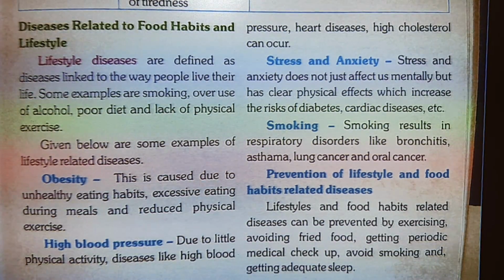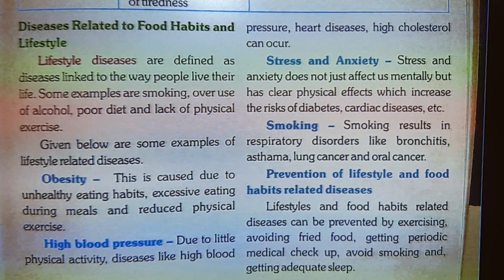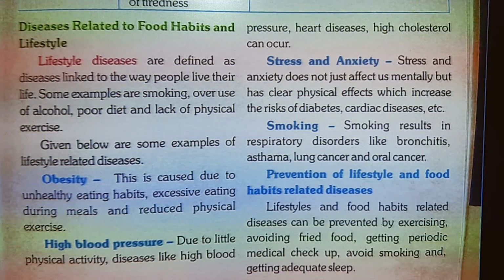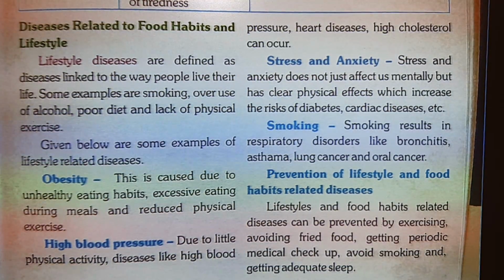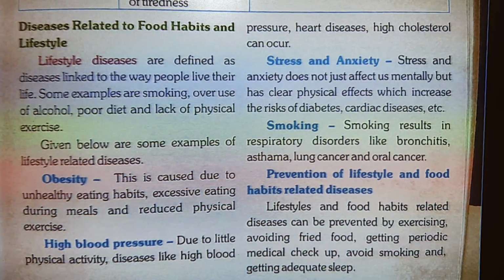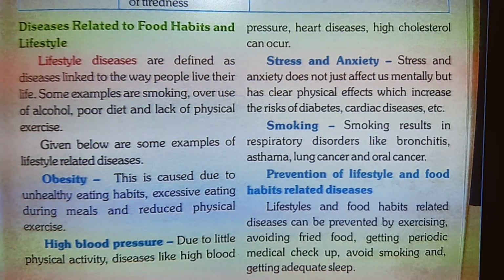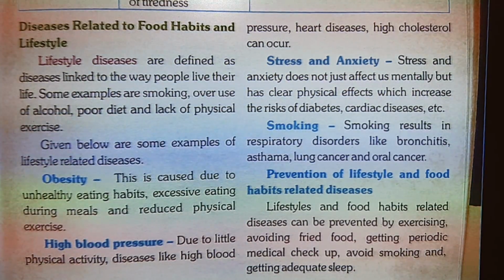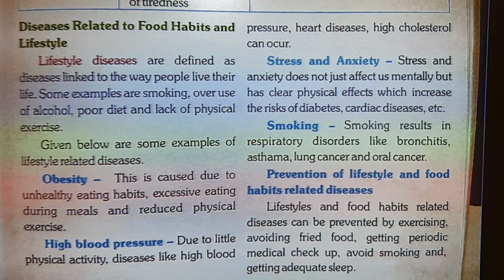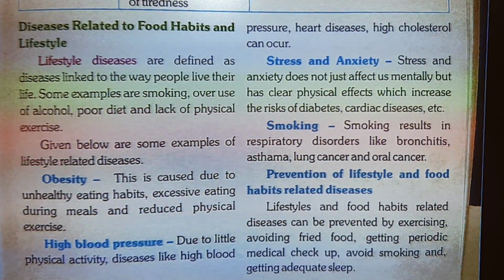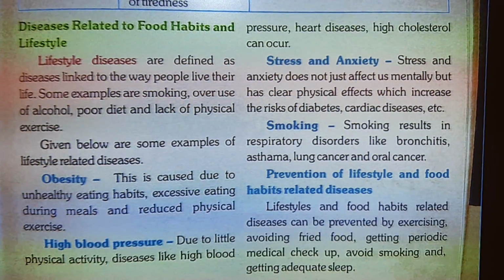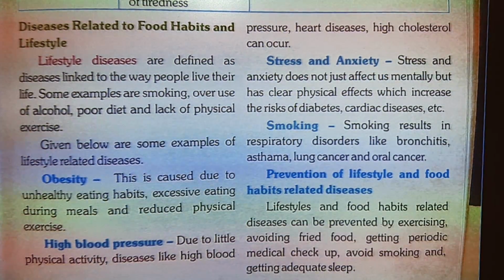Next, prevention of lifestyle and food habit related diseases. How can we overcome this type of diseases? Lifestyle and food habit related diseases can be prevented by exercising, avoiding fried food, getting periodic medical checkups, avoiding smoking and getting adequate sleep. This all will help you to get rid of lifestyle diseases.